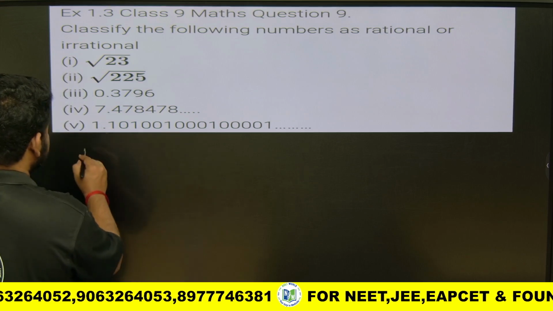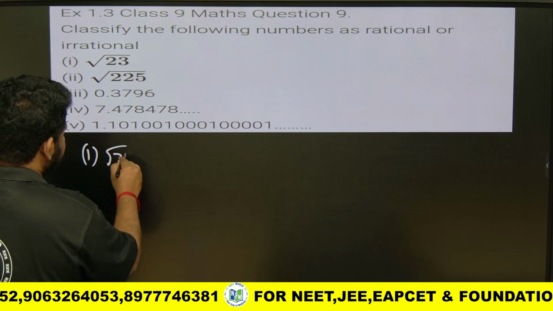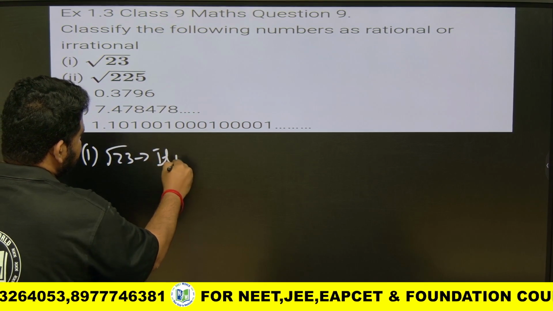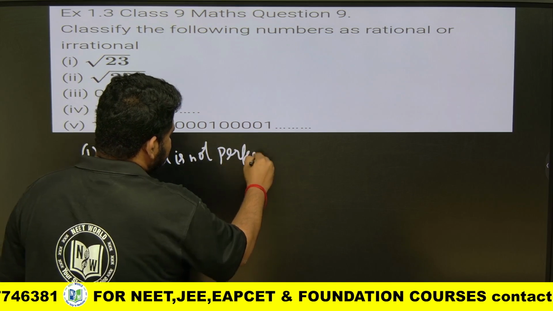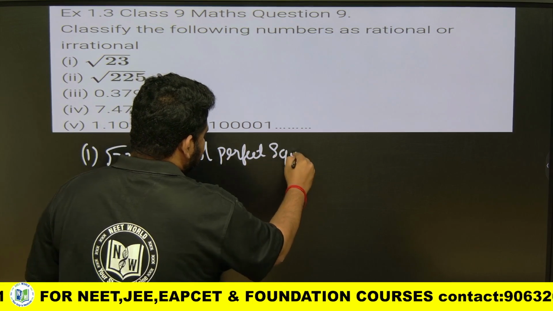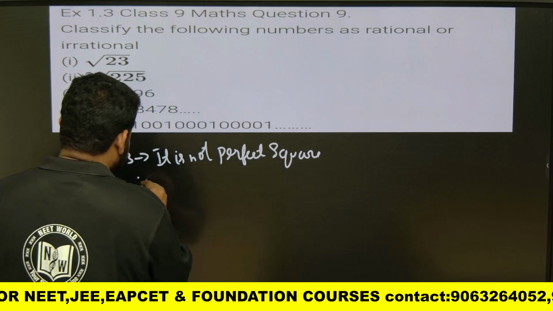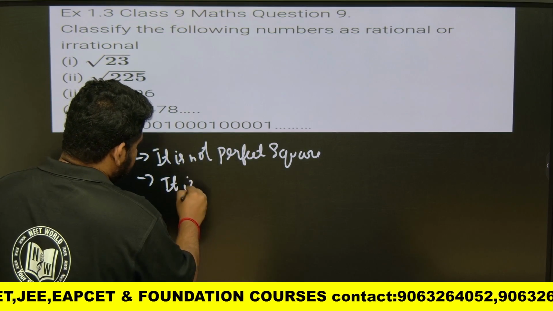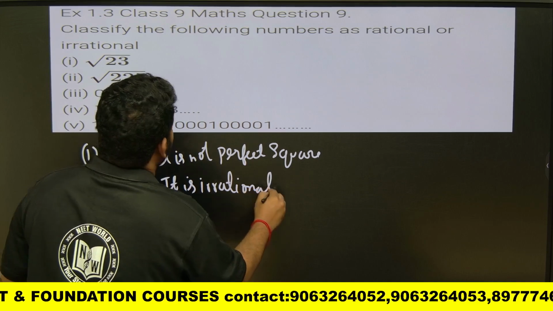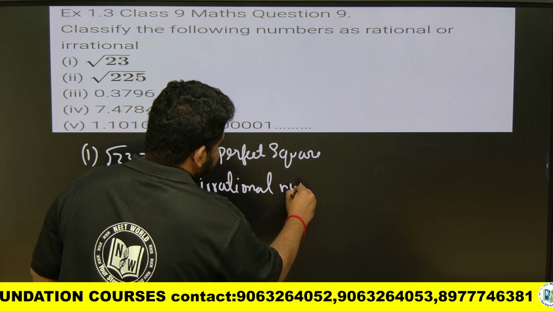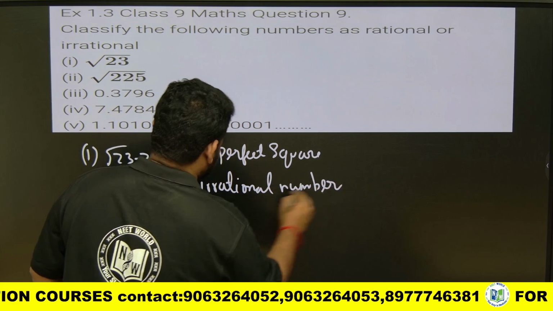So the first one is root 23. Root 23 is not a perfect square. So hence it is an irrational number.